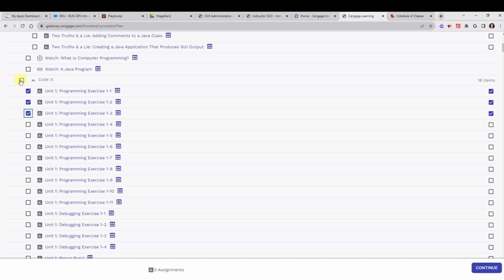If you were to check this box for Code It, it's not going to do anything other than bring students to that section in the MindTap course. It won't open up this activity. And you might think if I check this box, it's going to select everything for me. It doesn't do that. So you actually want to select the actual activities, and notice as I'm checking the box here, these automatically light up as well. So these are graded activities.